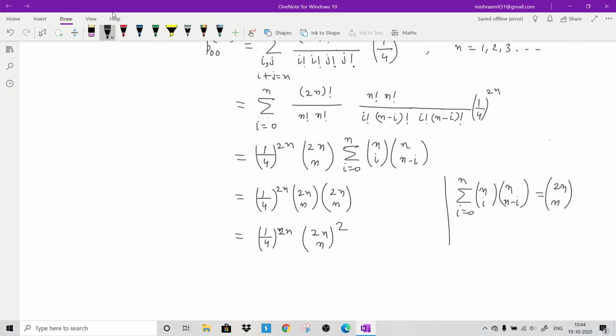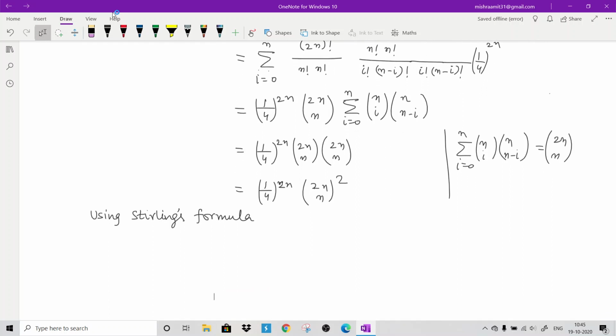If you again use Stirling formula, see now I am not going to give you details because we have seen the details once. If you use Stirling formula, then we will show that P00(2n) can be approximated by 1 upon pi n. So you can show this by using Stirling formula.